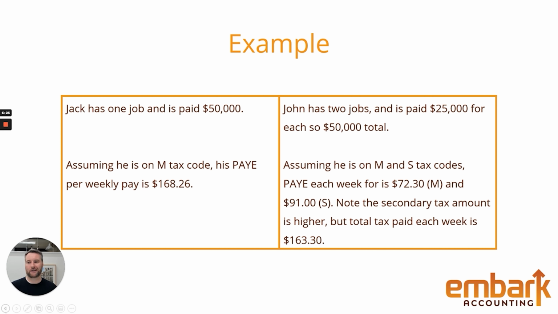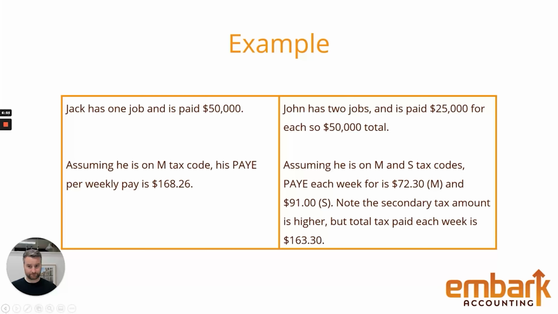Well, Jack is taxed at 168.26. So what we're saying is you're being taxed the same. I understand there's a $5 difference there. It's random when it comes to the calculations. And because there's a difference there, when the tax return is completed at the end of the year, there will be a wash up. And it might be that one has a refund and one has a small amount to pay. And it will be small amounts because we are on the PAYE system. It should be a few $100s at absolute max.